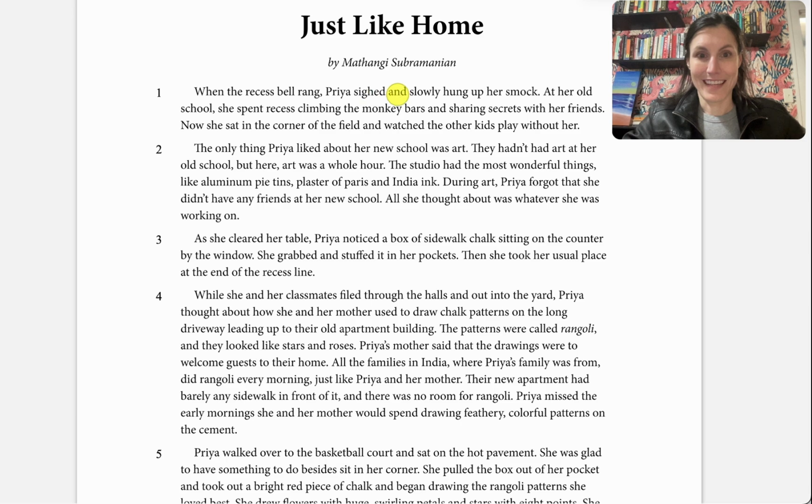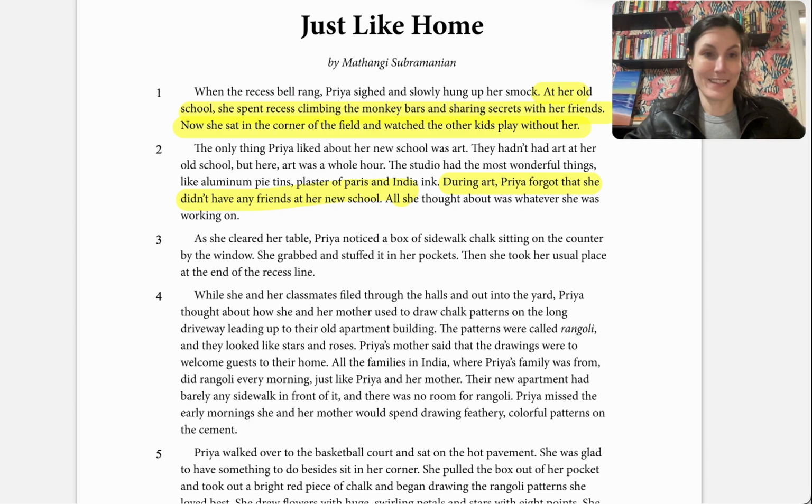We know that at her old school, she spent recess climbing the monkey bars and sharing secrets with her friends. Now she sat in the corner of a field and watched the other kids play without her. We can make the assumption here that Priya had a better time at her old school than she does at her new one, because at this one, she doesn't have any friends. She's going to say that the only time she forgets that she has no friends at her new school is when she is doing art.